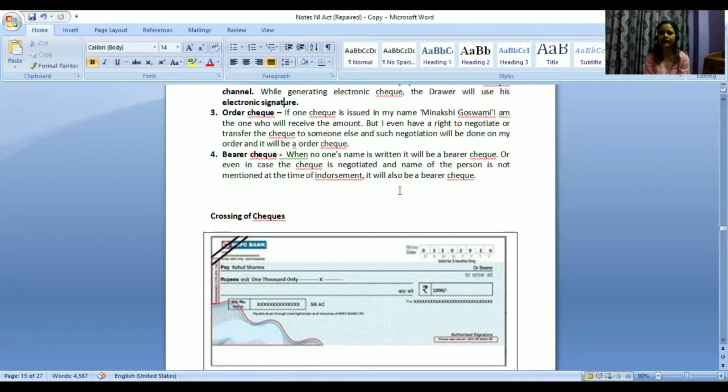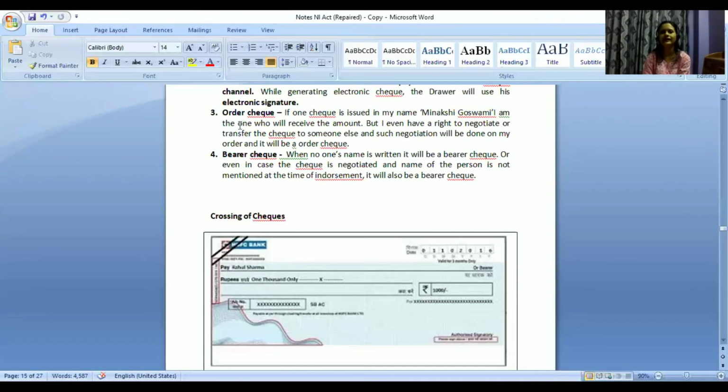And such negotiation will be done on the order of that particular person, and it will be called an order check. Why? Because Rahul Sharma's name was initially written by the person who is the holder of this account, right? But then Rahul Sharma wants to further negotiate that particular check. He wants to get it transferred to someone else. So what he will do is endorse it. Maybe on the back side of the check, he will write someone's name and put his signature, or maybe he can write someone's name on a blank piece of paper and attach it along with this particular check.